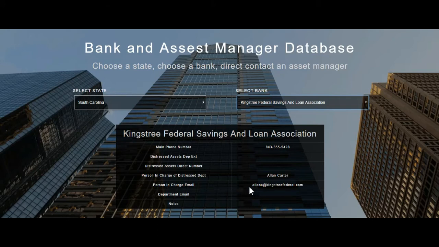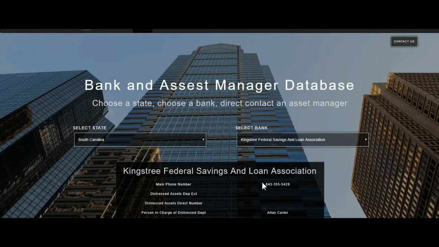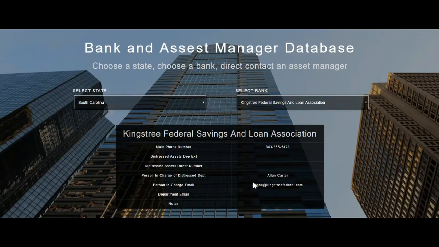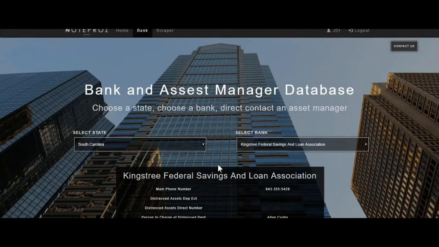In this case, we weren't able to get a direct phone number or an extension, but we got you a name and an email. So you can either call the bank on the main phone number and ask for the asset manager, or just shoot him an email. Like I said, we're trying to provide you with information where you can contact these asset managers directly. Again, we're trying to make life easier for you, so you don't have to spend hours just calling. We just did that for you here.